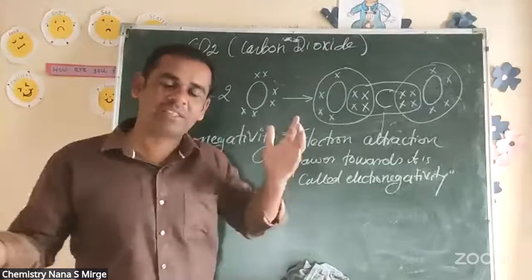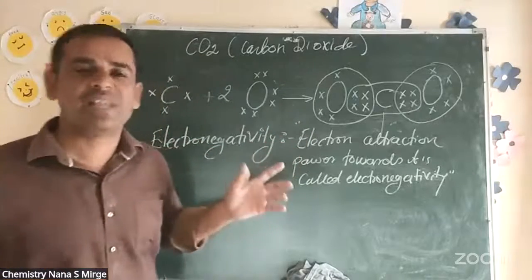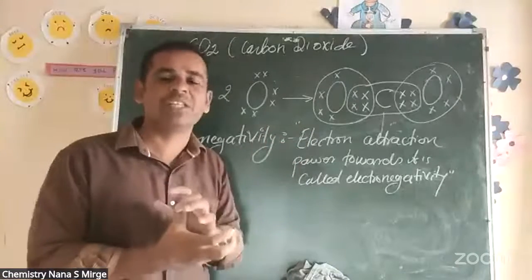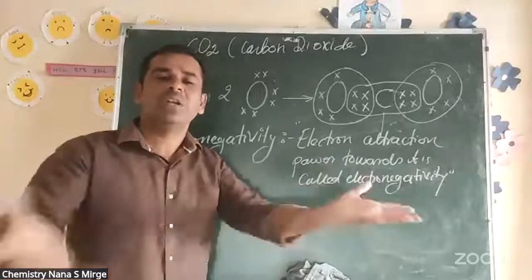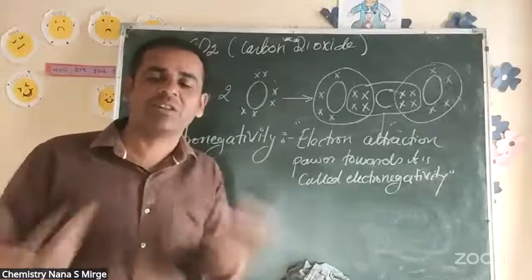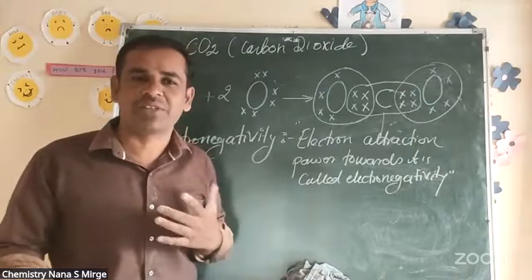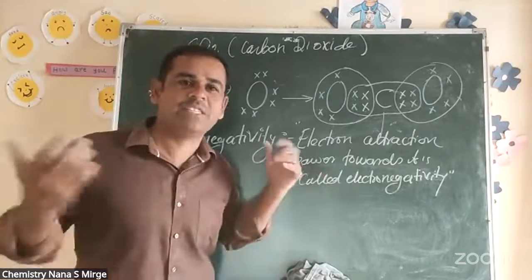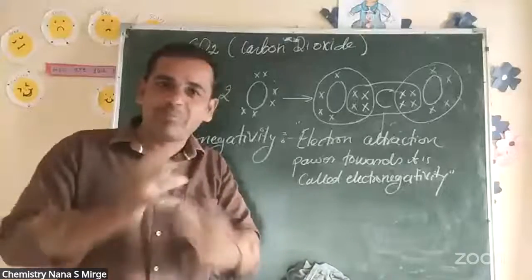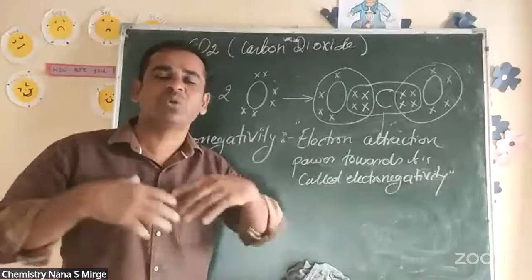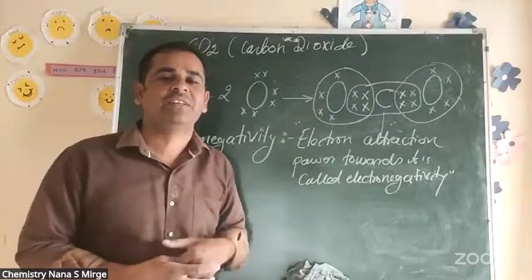My lecture is based on the 9th and 10th: 30% is 8th and 9th syllabus, and 70% is 10th syllabus. By combining all these things, you are able to solve the question.